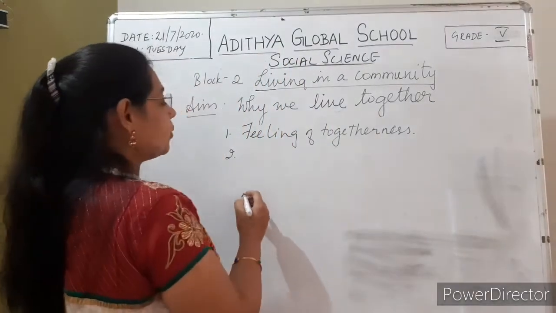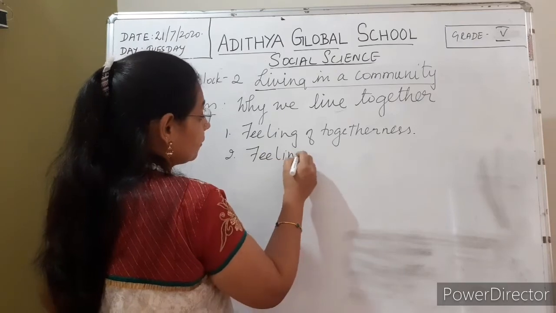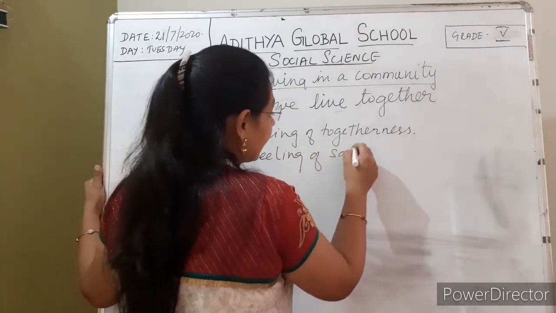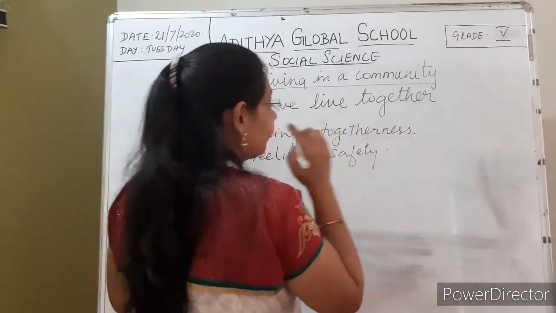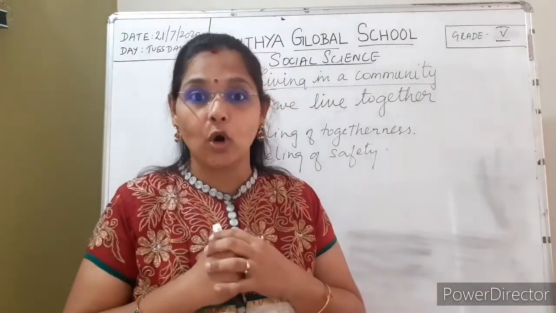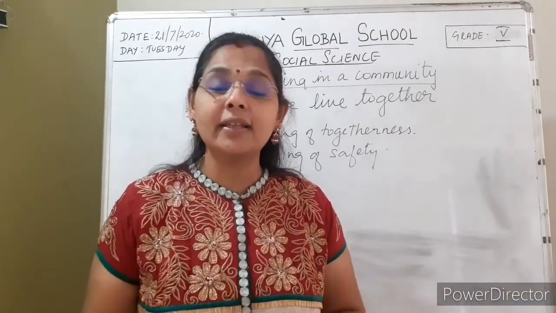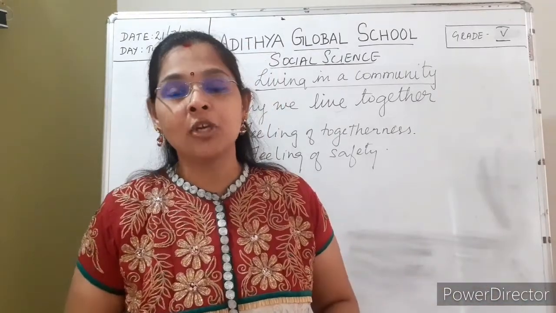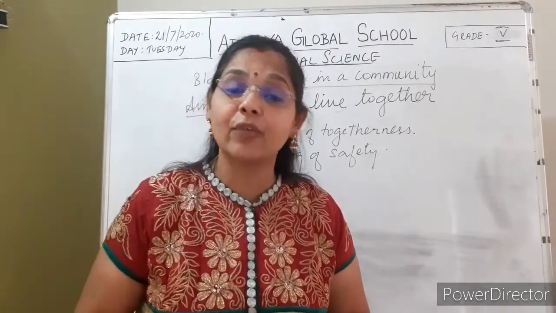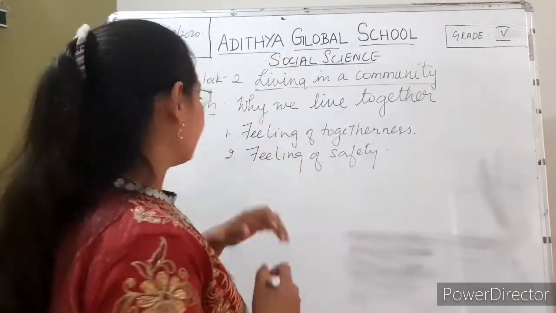And the second one is you feel very safe, feeling of safety. When you have your neighbors around, what happens? You definitely feel safe. Okay, fine, I have my neighbors who are living in my neighborhood, so I am living in a safe environment. You have the feeling of safety. Very good.